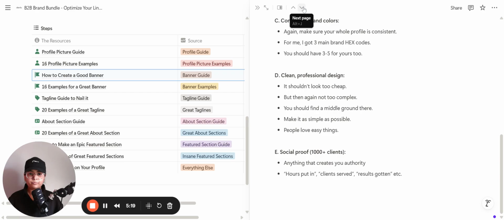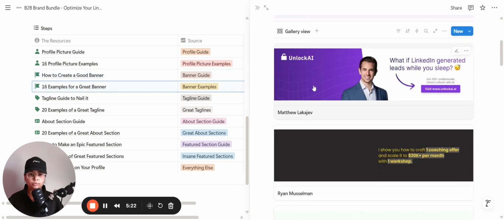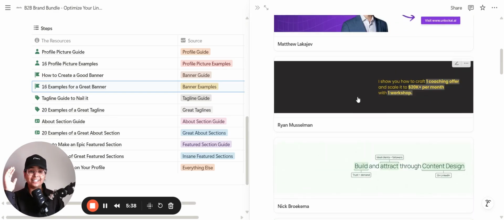You don't do that. Some examples of this would be Matthew LeCaire. He had this banner for 1.5 years, and it made him almost $2 million. He had the same thing for the longest time. I kid you not, same thing. Ryan Musselman, as simple as possible. You will see the simplicity of these banners. You don't have to put your face there. You have to choose two colors and some very good, attractive copywriting text.